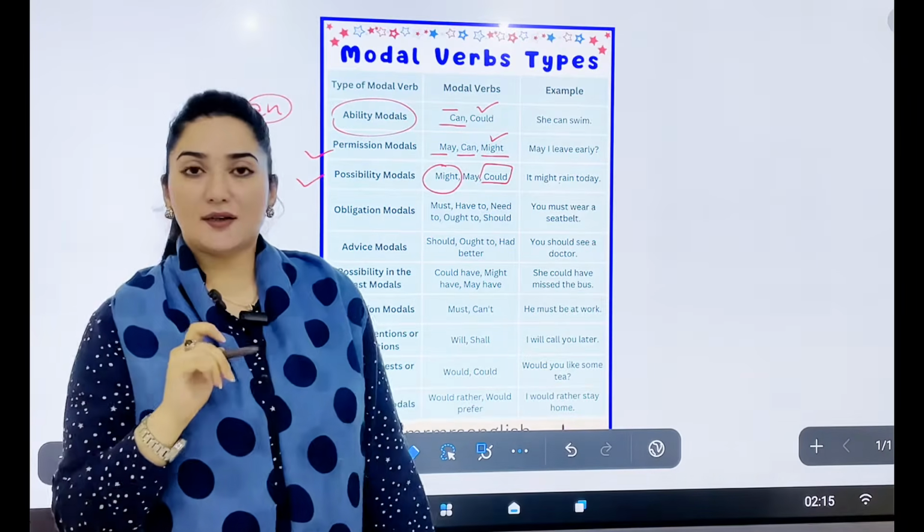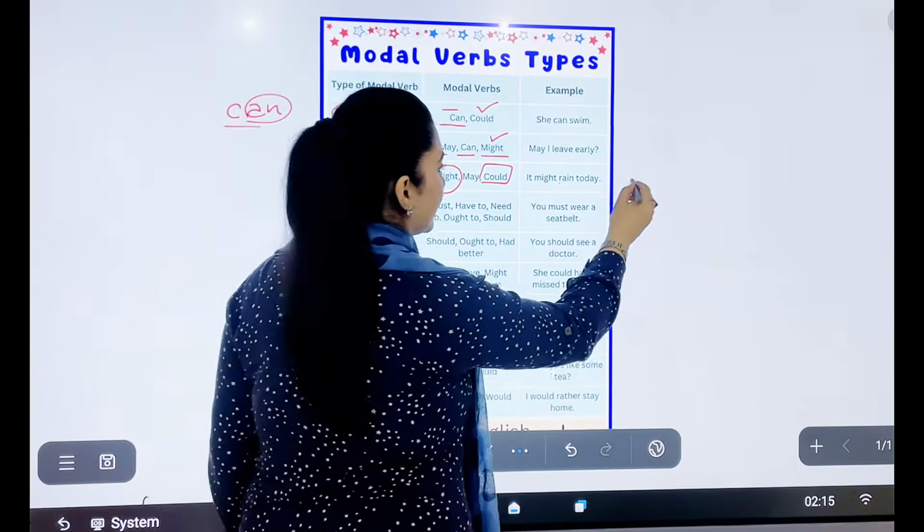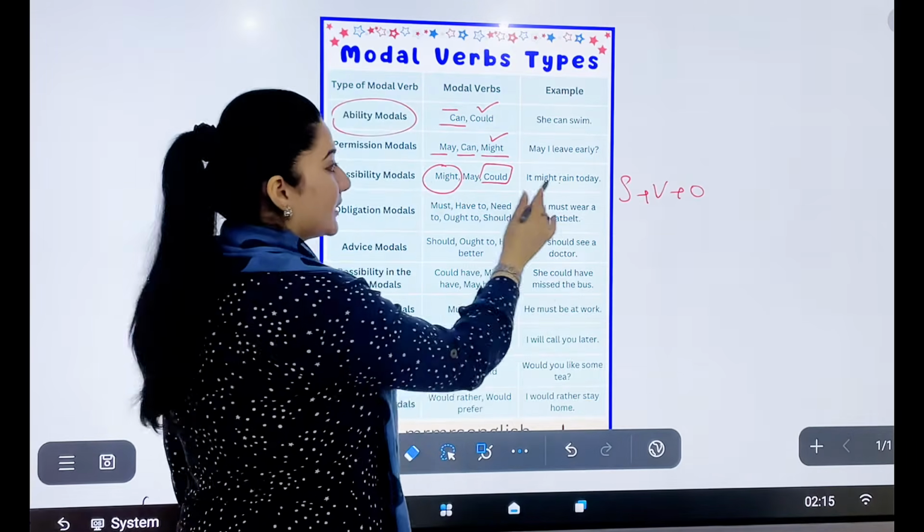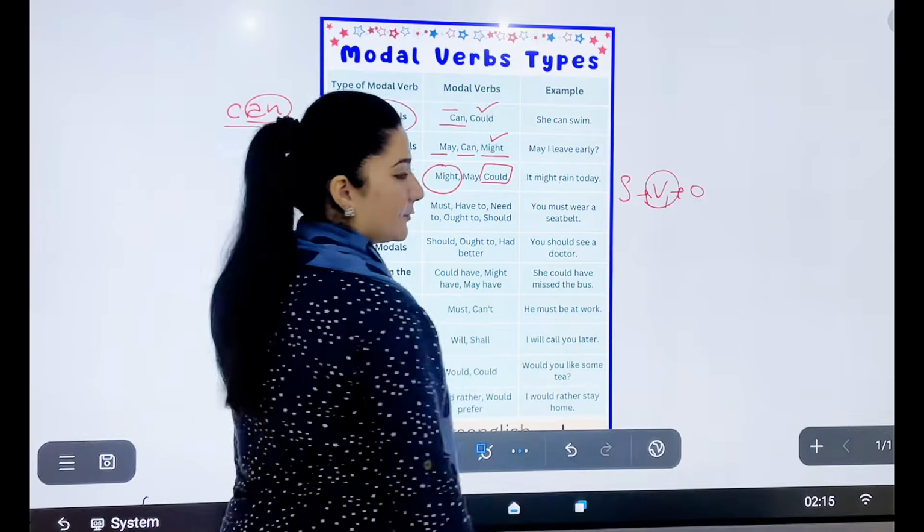And one rule I have to mention here: if we talk about the sentence structure, SVO, all the modal verbs are followed by the first form of the verb.